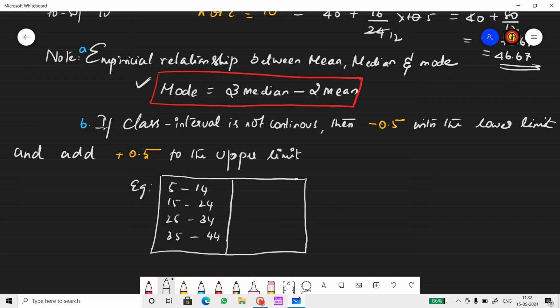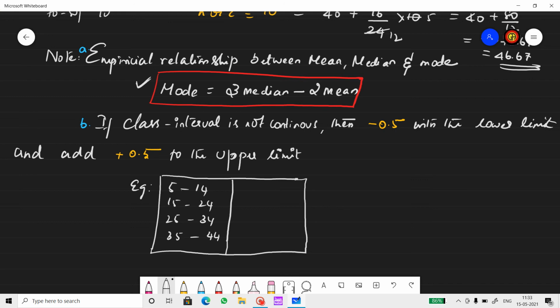The next thing to keep in mind is when the class interval is not continuous. All the examples that I've chosen are continuous class intervals. If time permits, I'll prepare a video for class intervals which are discontinuous, but anyway, I'm giving you a small briefing on this. Class interval is not continuous, meaning what?